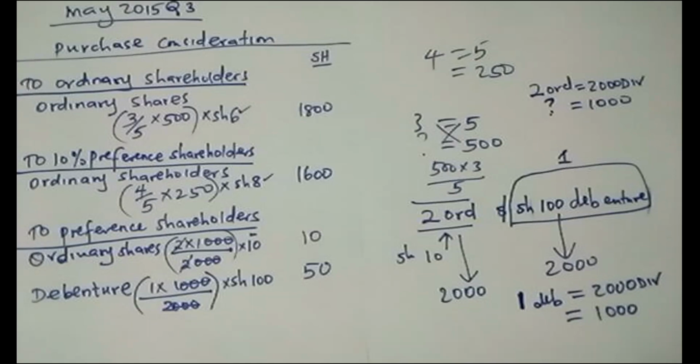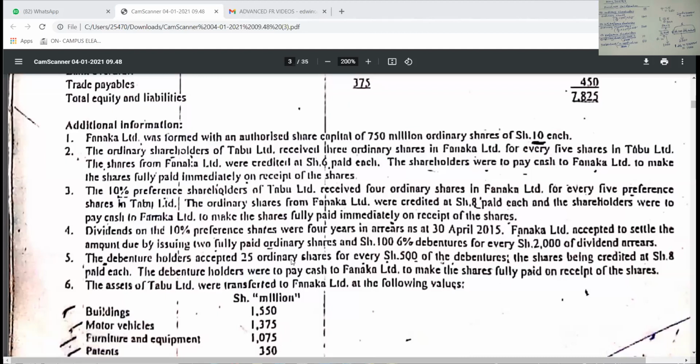So the next additional information, they said in note 5, the debenture holders accepted 25 ordinary shares for every 500 of the debentures. The shares being credited at 8 each. So the debenture holders again accepted to be given ordinary shares.